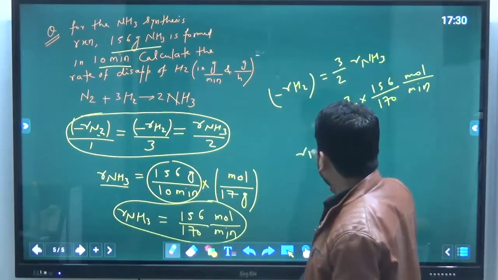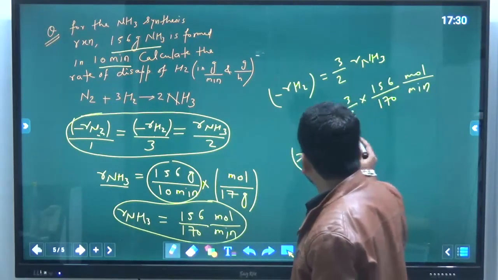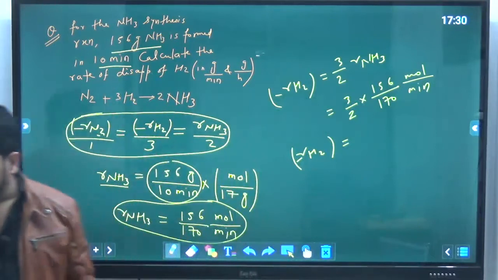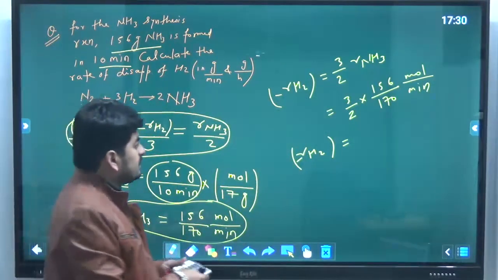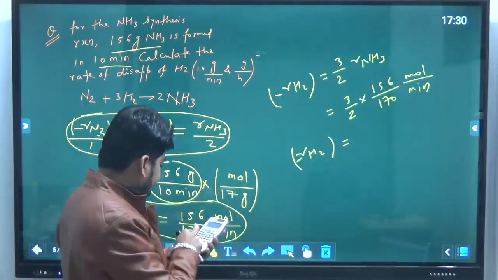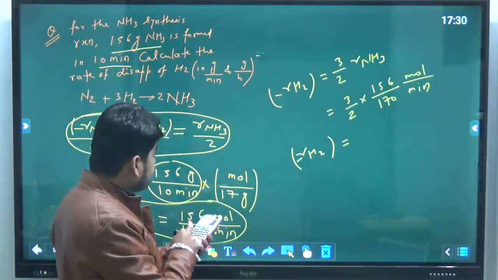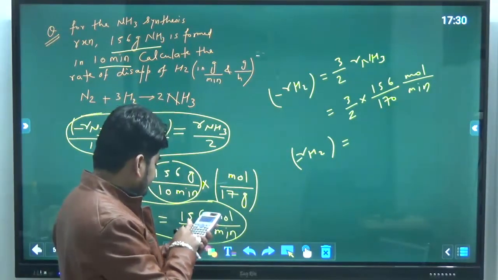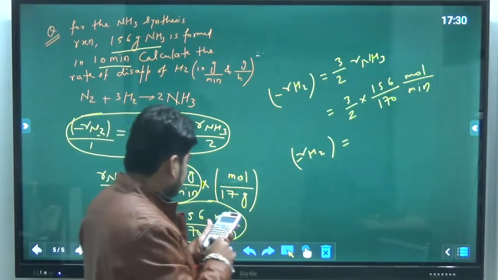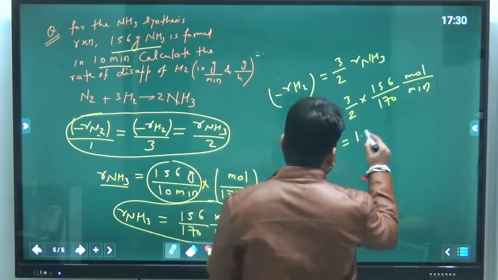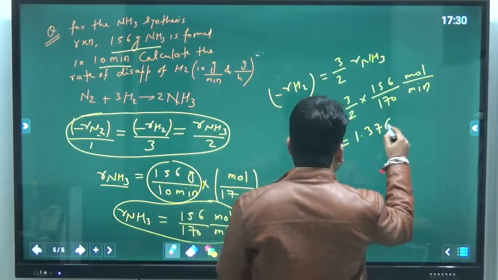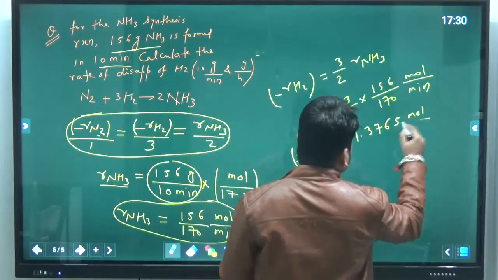Whatever value you get, you can calculate this and you will get your answer. Like here, this has to be 1.3765 mole per minute.